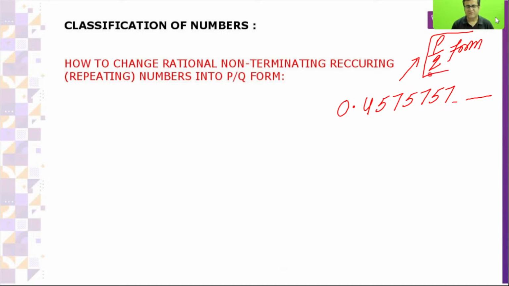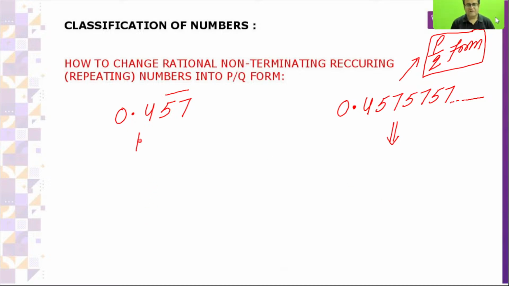This is coming again and again and is never ending, but there is a trend. First of all, you must write the number in such a way that the repeating term is represented with a bar. So 57 is repeating, so I have put a bar on 57. The very first thing.